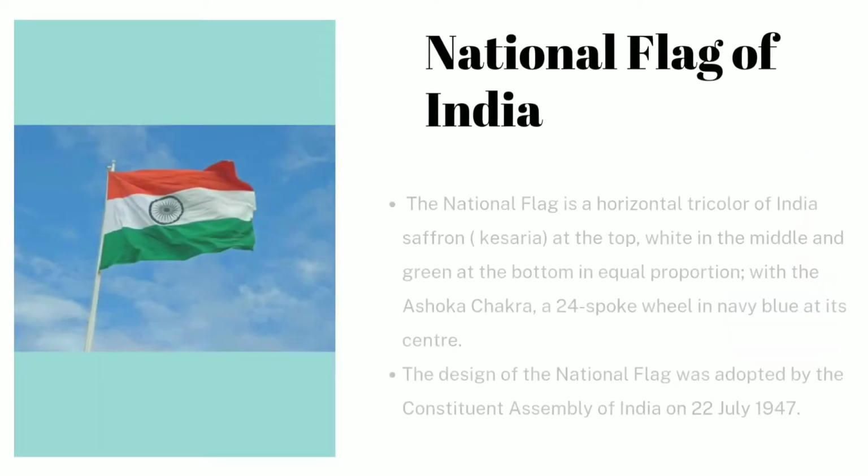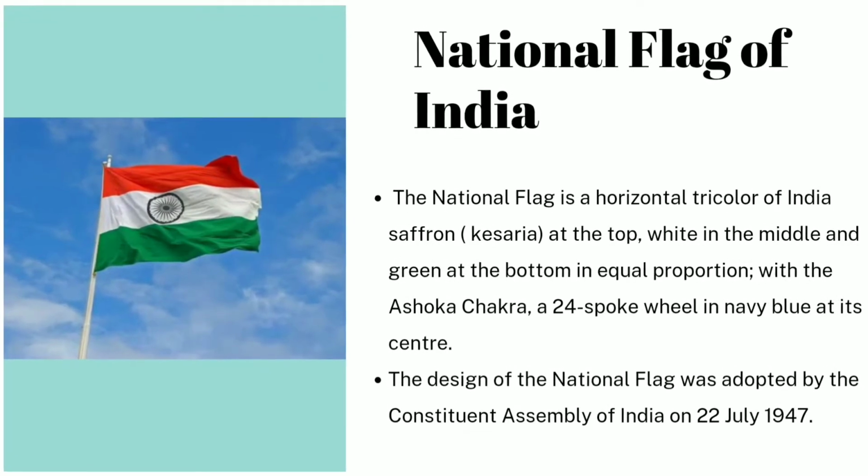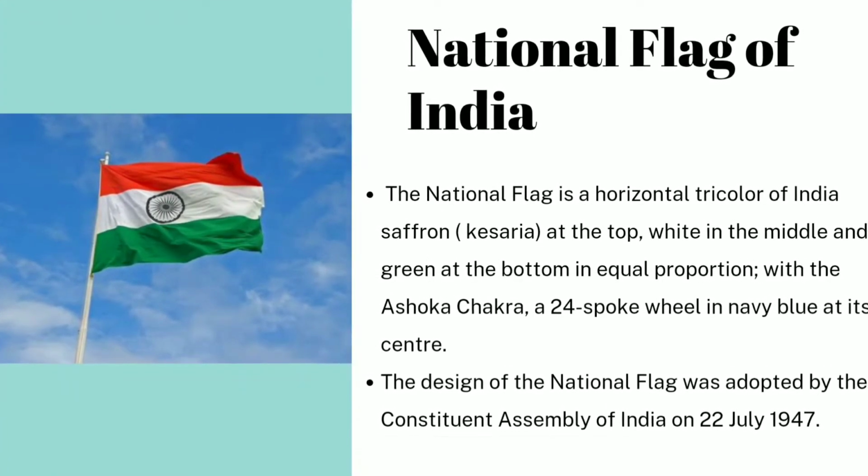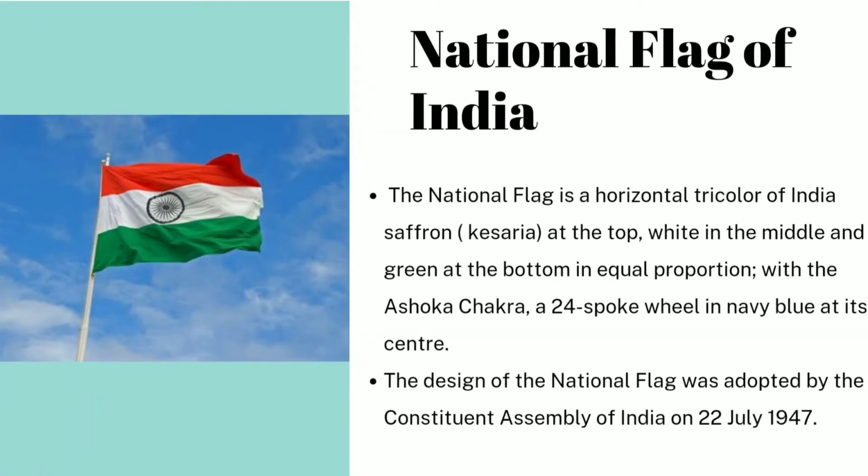The first thing which we'll talk about is National Flag of India. It contains three colors: saffron at the top, white in the middle and green at the bottom in equal proportion. And there is Ashok Chakra in the middle with 24 spokes. Color of Ashok Chakra is navy blue, and the design of national flag was adopted by the Constituent Assembly of India on 22nd July 1947.